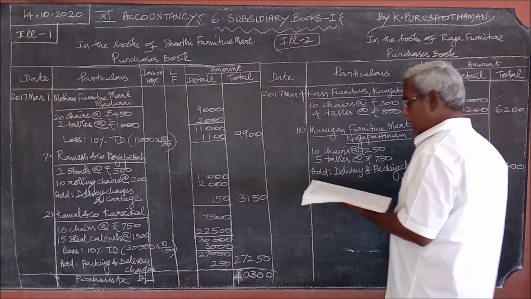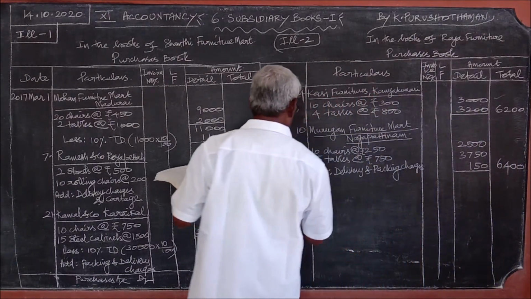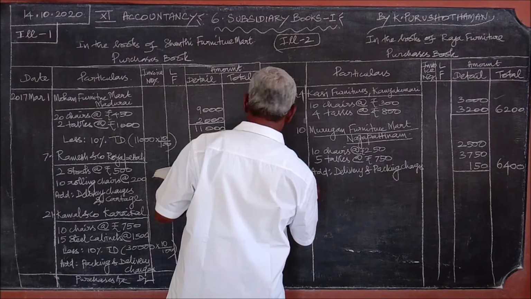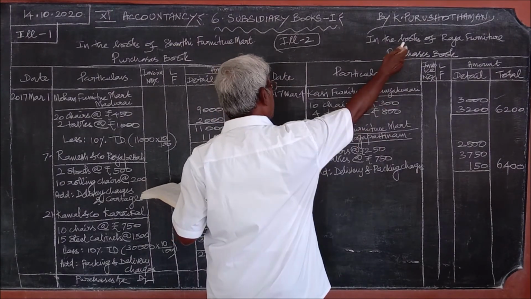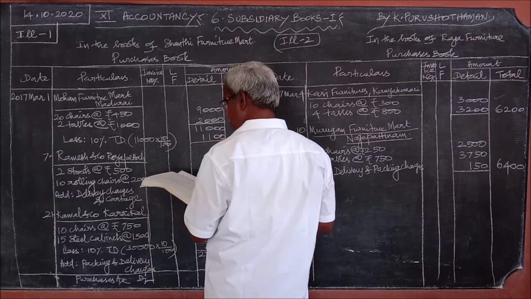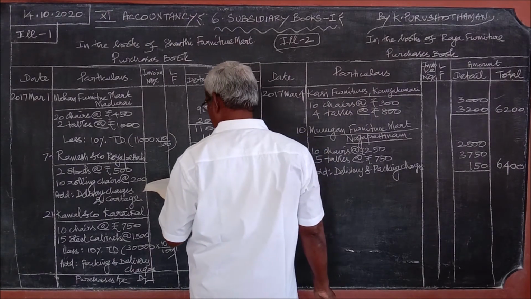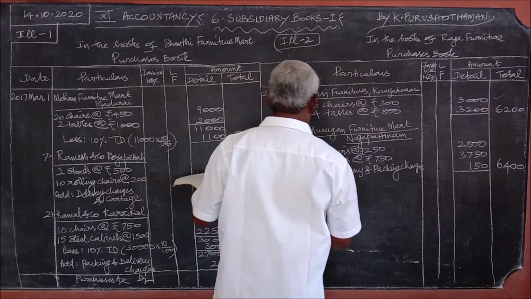Then the last transaction is on 25th. I told you the next transaction is regarding computer. Computer is not a furniture item. So you go to the last transaction, purchased from Gautam and Co. Chennai.